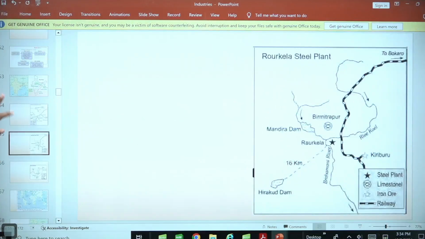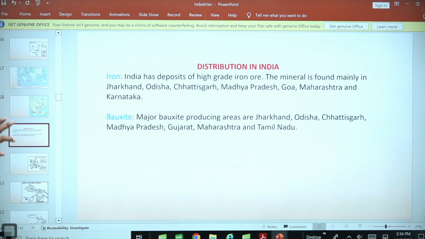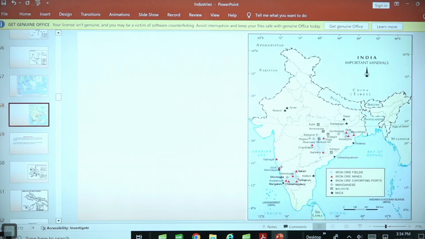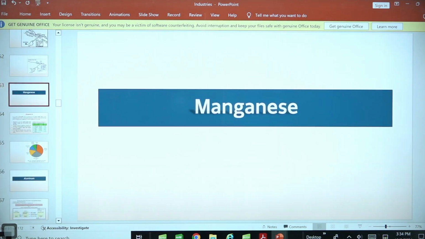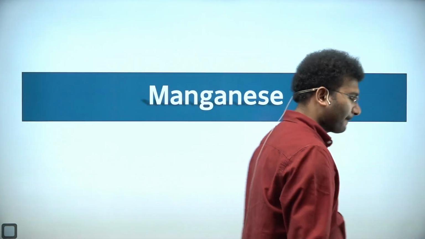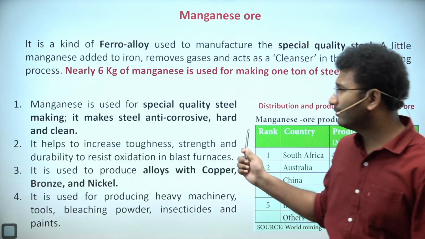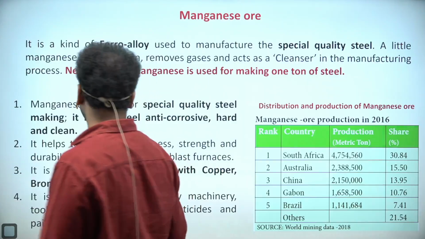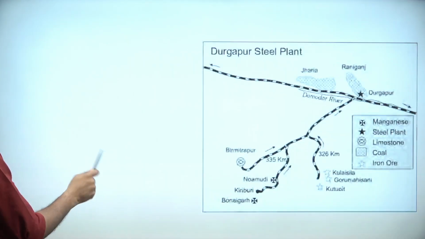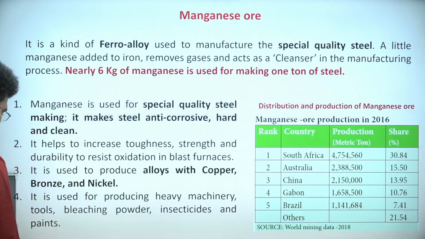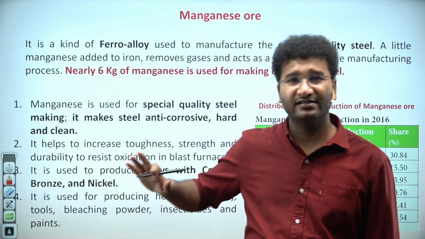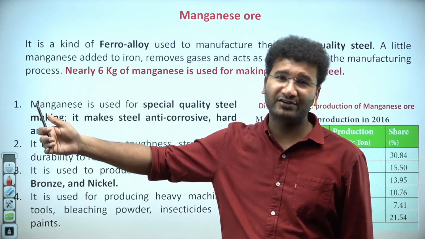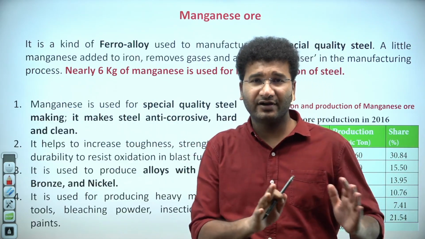Now come to the next industry. Our next industry is manganese, right? Where do you find manganese? It is also found in the same place wherever you find iron, because it is also a heavy industry. And the important aspect of manganese is that it is also used in manufacturing of steel. Iron is different from steel.